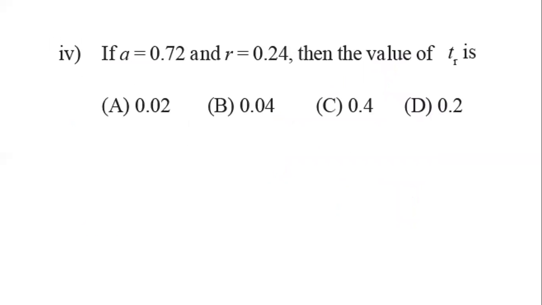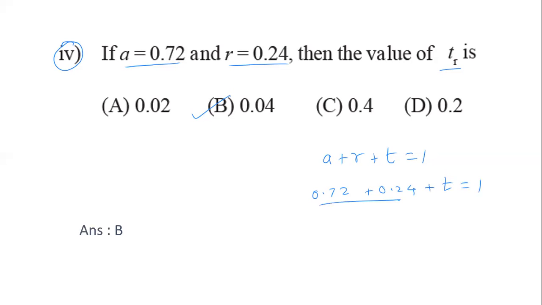Now next is MCQ number 4. If A is 0.72, R is 0.24, then the value of T is: you know that A plus R plus T is 1. Substitute A and R, then you get the value of T. So A is 0.72 plus 0.24 plus T is equal to 1. The addition of these two is 0.96. So T is equal to 1 minus 0.96. It is 0.04.